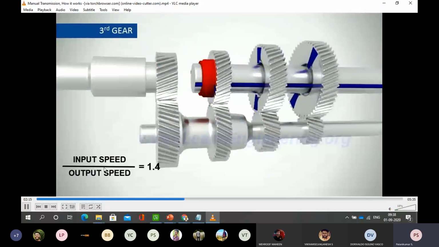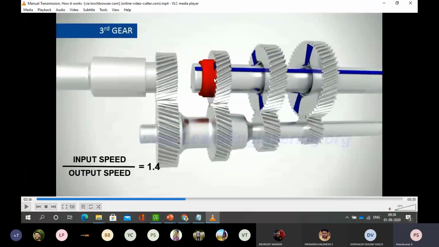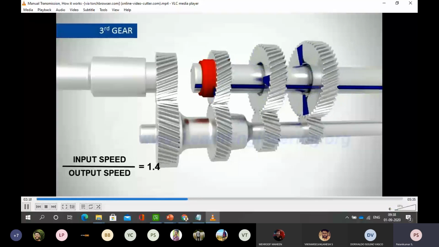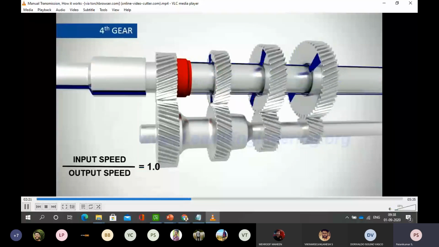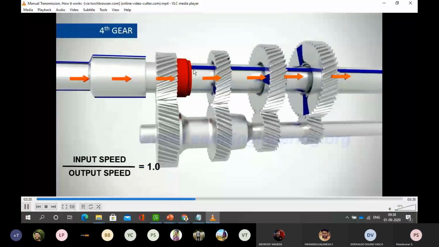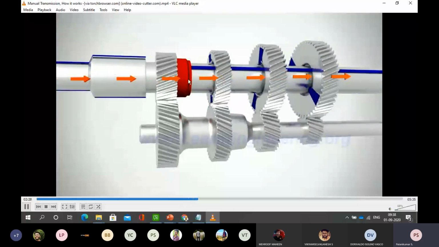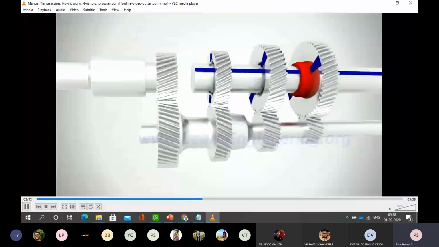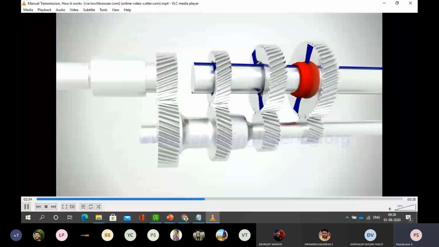In third and fourth gear the same thing happens. So without a sliding mesh, I am using a constant mesh transmission; the sliding will not be there. It is a constant mesh transmission.